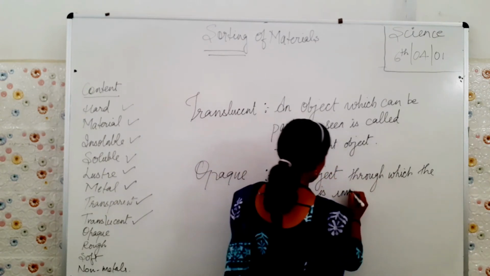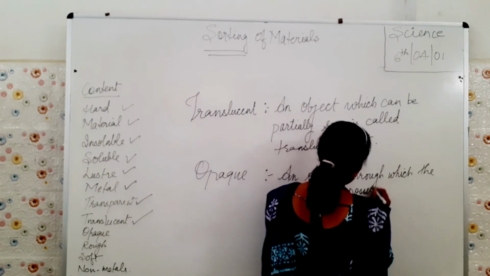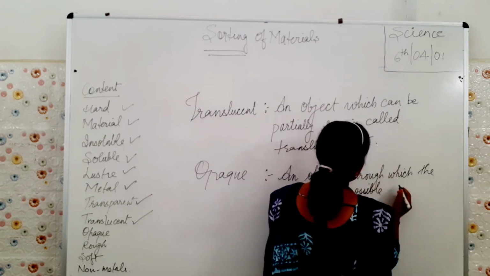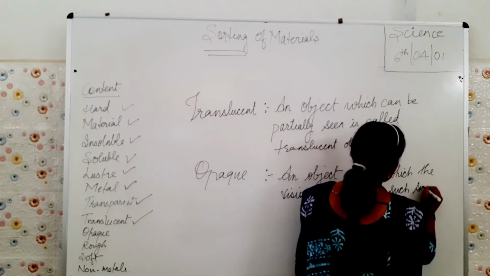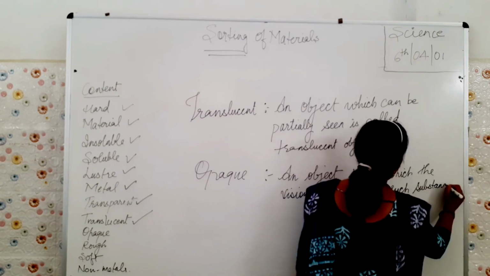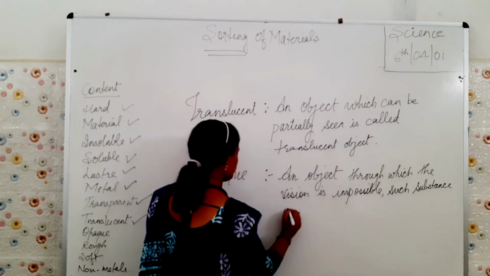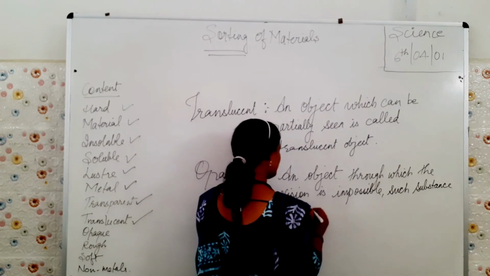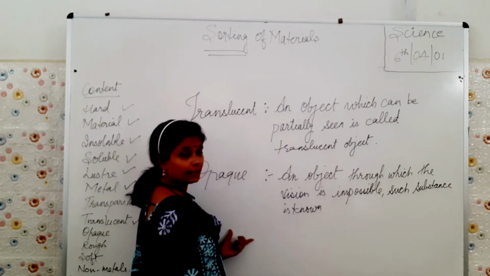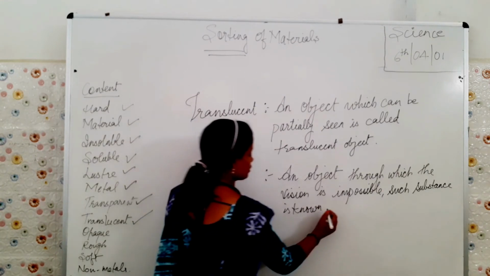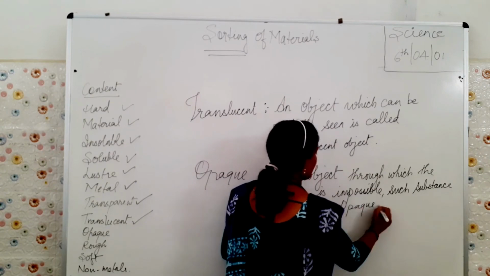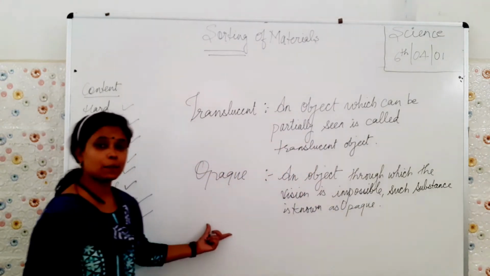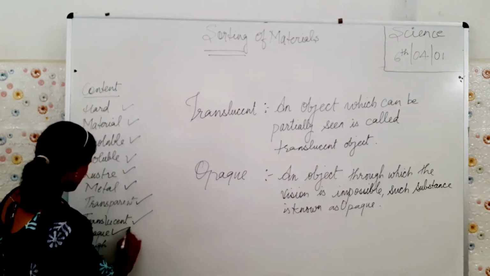Okay, impossible. Such a substance is known as opaque. I hope you are getting it. They are known as opaque substances. Okay, this is also done.